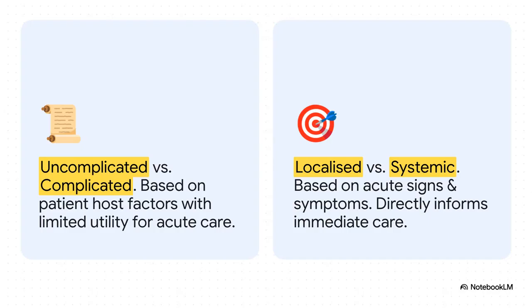Now, this right here is a brilliant and incredibly important shift in thinking. The old way was to label the patient as uncomplicated or complicated. The new paradigm, though, labels the illness itself right now. Instead of asking, is this a complicated person, it asks, how sick is this person today? And focusing on current signs like fever or chills is what tells you exactly what to do next. It's practical, it's immediate, and it directly guides your treatment decisions.